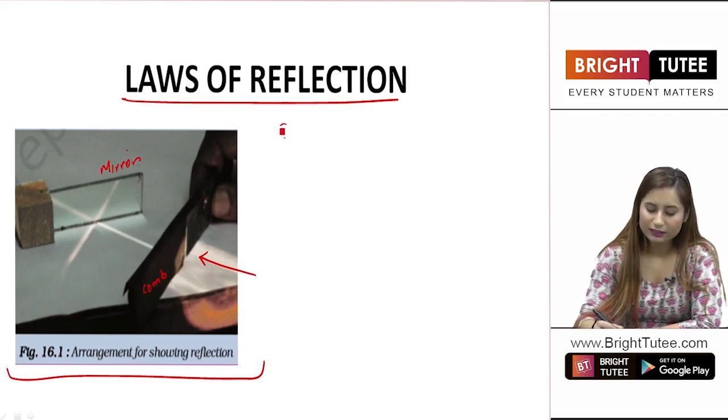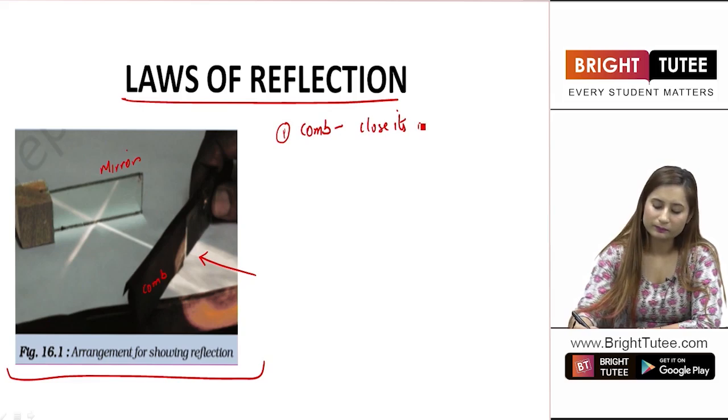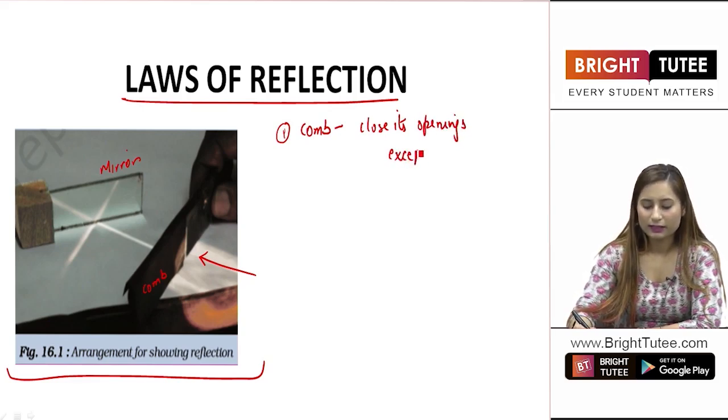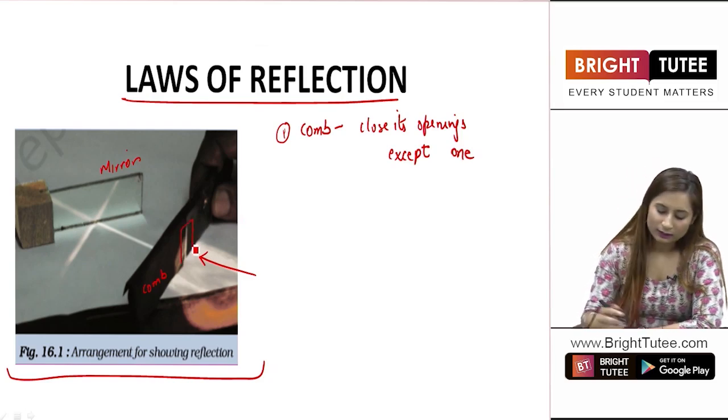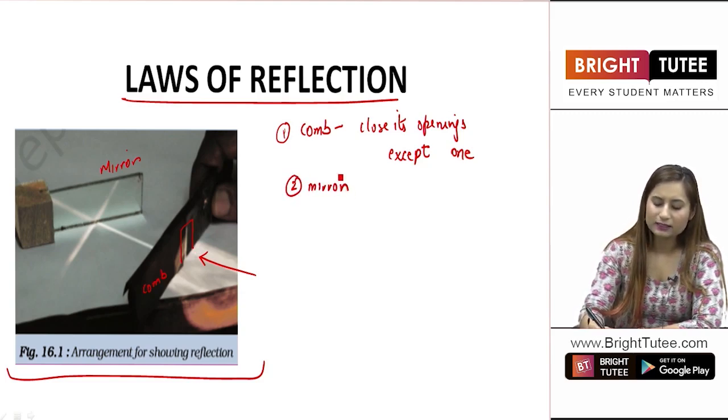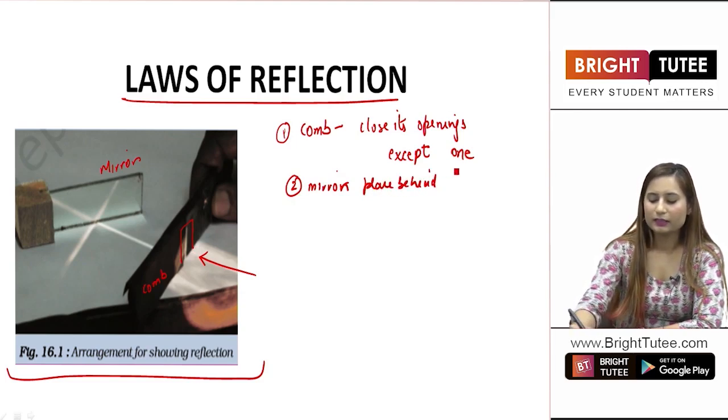Now what is the first step that you do? You take a comb and you close all its openings except one. You close all the openings. Now you can see this is a comb only, there is only one opening. As you can see, this is the opening. Rest of the openings have been closed, right? Then you have a mirror placed behind the comb, right? Placed behind the comb.